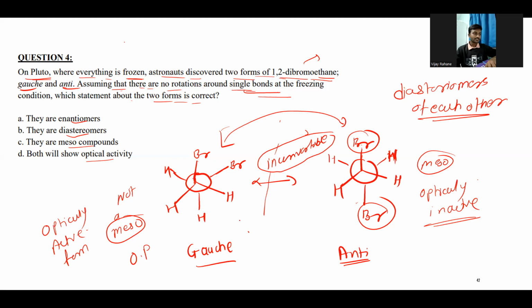So in this case, what happened? Although one optically inactive form is present, the molecule doesn't have sufficient energy to convert into that kind of form. That's why this molecule is optically active. And these two forms are obviously diastereomers of each other. So the correct option is that they are diastereomers of each other.